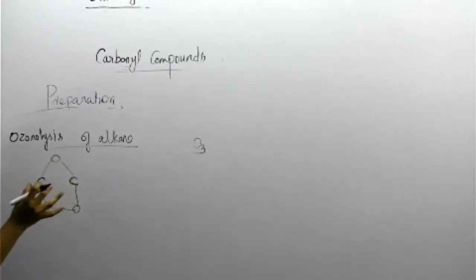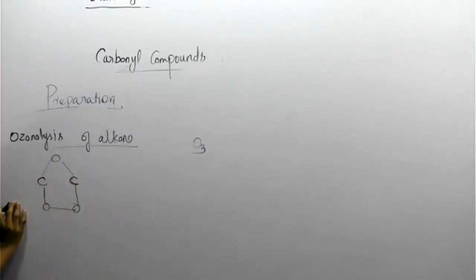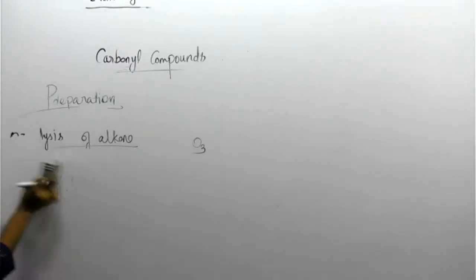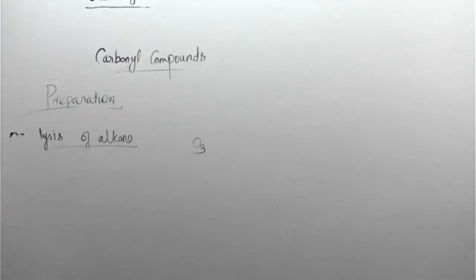Any compound should be reacted with the ozone, mainly an alkene, for example C double bond C, here CH3, CH3, CH3, CH3. Ozonolysis of alkene is our topic.